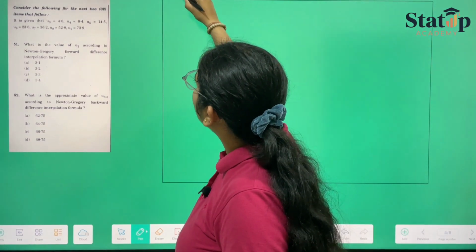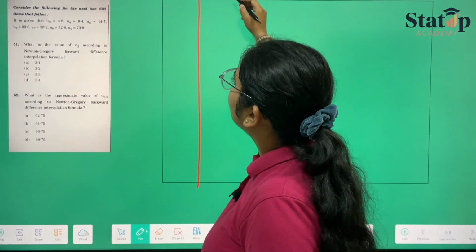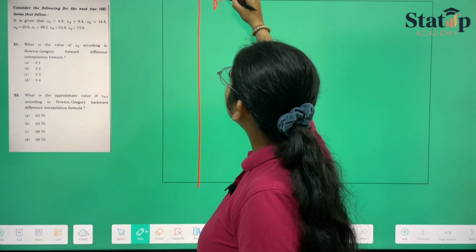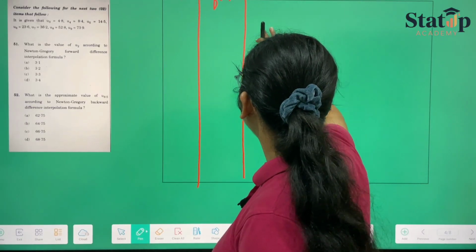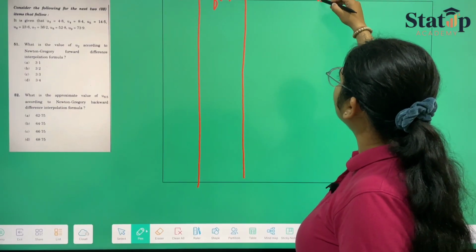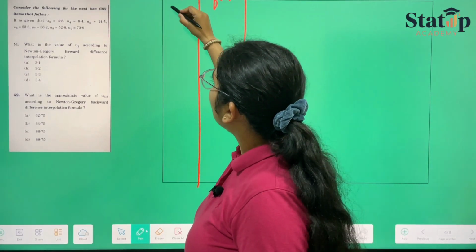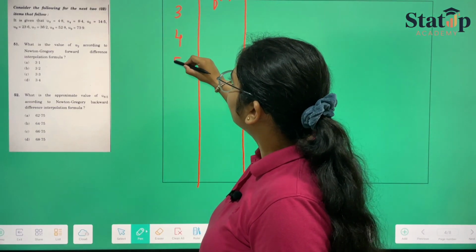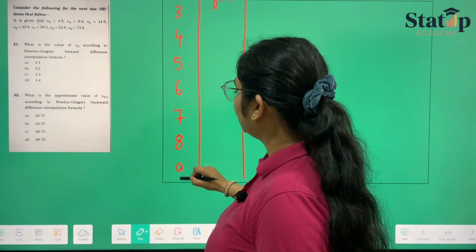Here we have been given the values of u, and here we'll be taking the values of fx, and from here we'll be taking the differences. We'll be mentioning the differences simultaneously. So u are 3, 4, 5, 6, 7, 8, and 9.